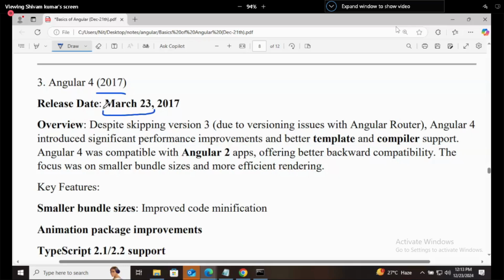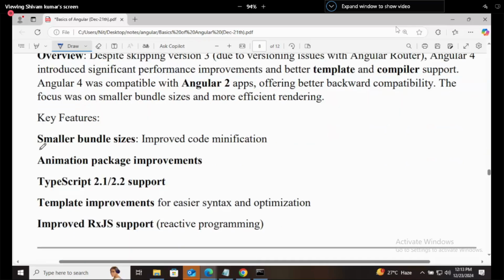What was the key feature? Small bundle sizes. Bundle sizes means when you are importing a new project of React, this Angular, generally, it used to be very high in size. Now, very small size.